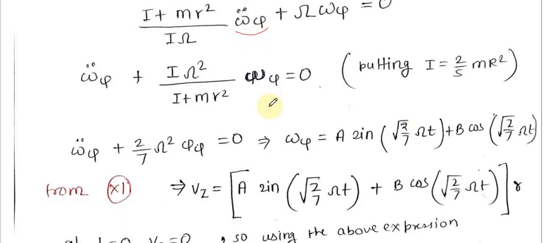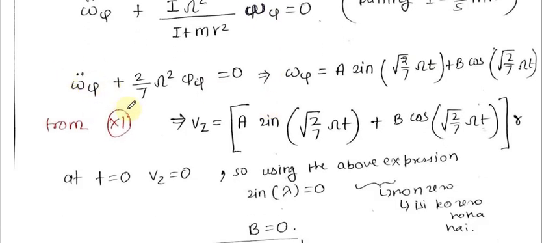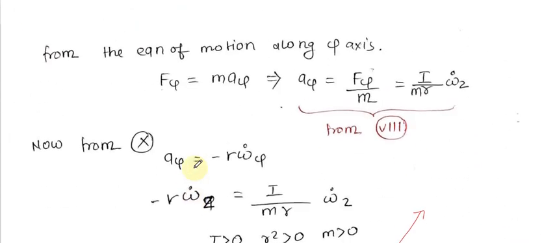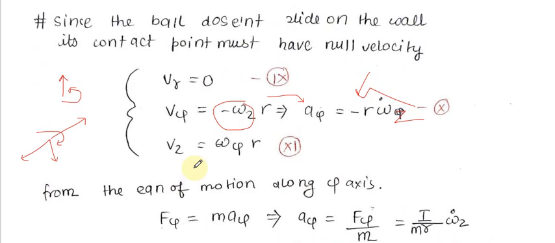After solving the equation, we will get a solution. Omega dot psi is equal to 2 by 7 omega square; putting I equal to 2 by 5 mr square, I will get omega double dot psi plus 2 by 7 omega square psi equal to 0. Now I will get a simple harmonic equation in omega psi, that is a sine root 2 by 7 omega t plus b cos root 2 by 7 omega t. Now since I know that omega psi is equal to Vz by r, let us see if this is correct.